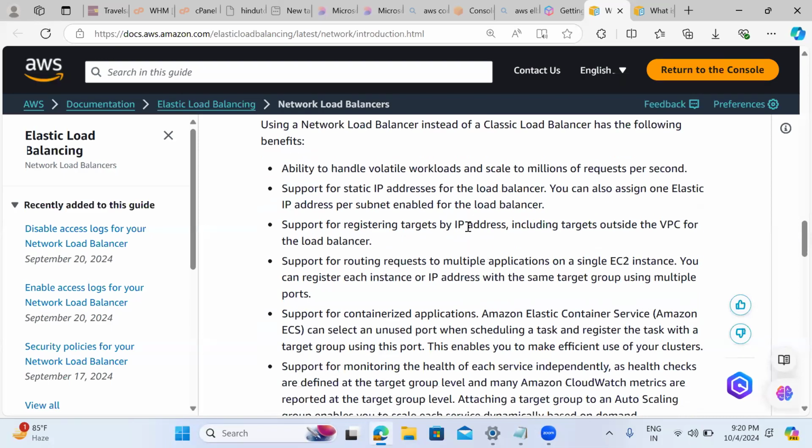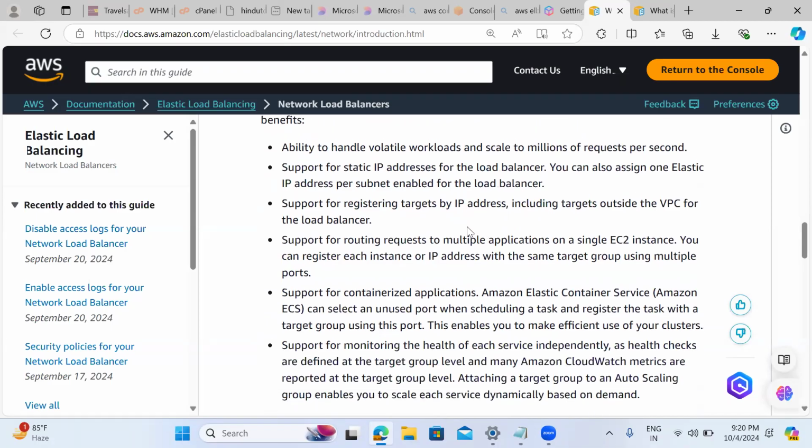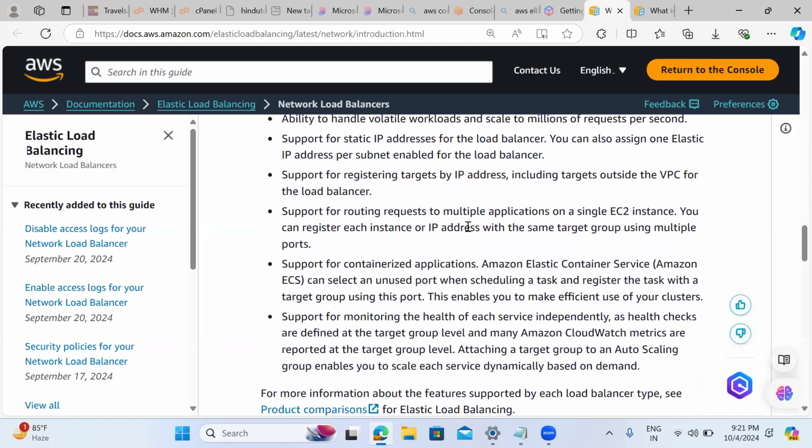IP addresses or instances are supported, containers are supported, and Kubernetes is also supported. Application load balancers can also act as targets to the network load balancer. But one service is not supported. What is that? Lambda. Lambda as a target is not supported because it's purely a functional kind of thing.